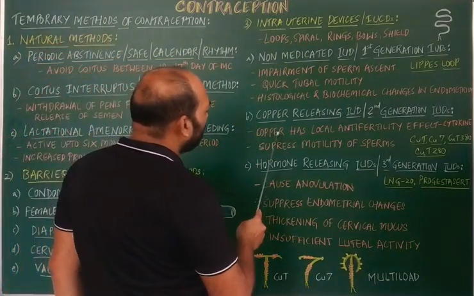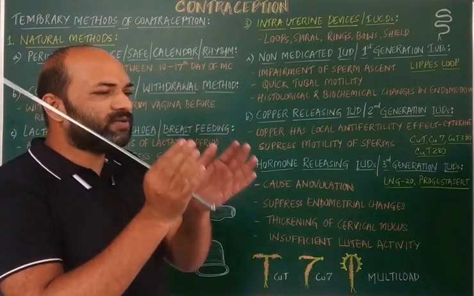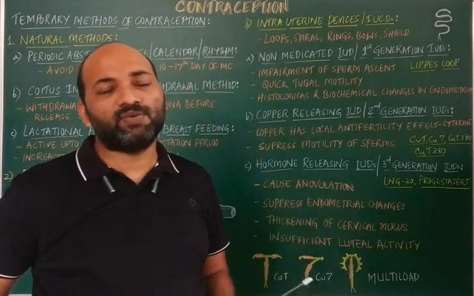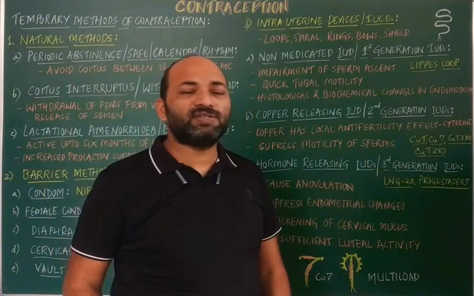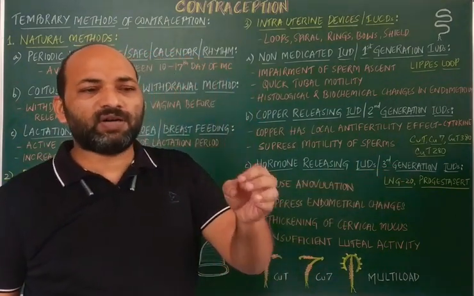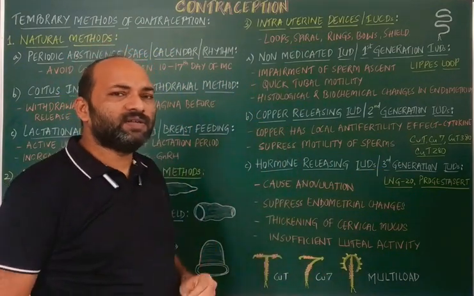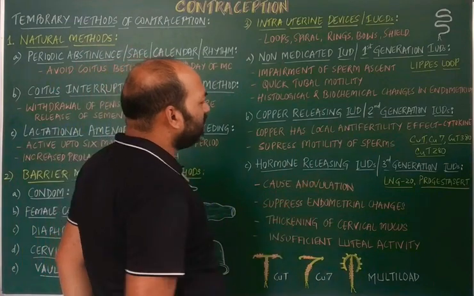The second function is that copper has a local anti-fertility effect, meaning whatever effect the copper shows is confined to the uterus, because of the release of cytokines. Cytokines prevent the movement of the sperms towards the uterine region. So this is copper releasing IUDs.